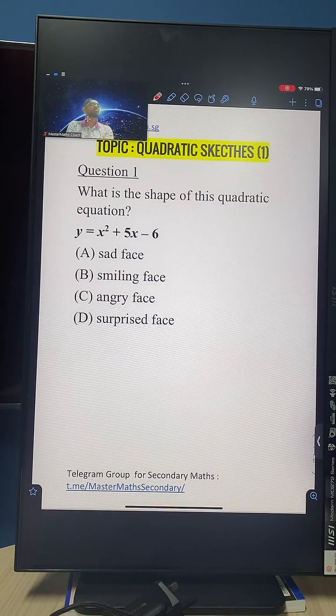We are doing secondary school mathematics today, and the topic for discussion is quadratic graphs. Today is on secondary 3 and above, Sec 3, 4 and 5. If you are Sec 3, 4 and 5, this is a fantastic opportunity for you guys to learn together.